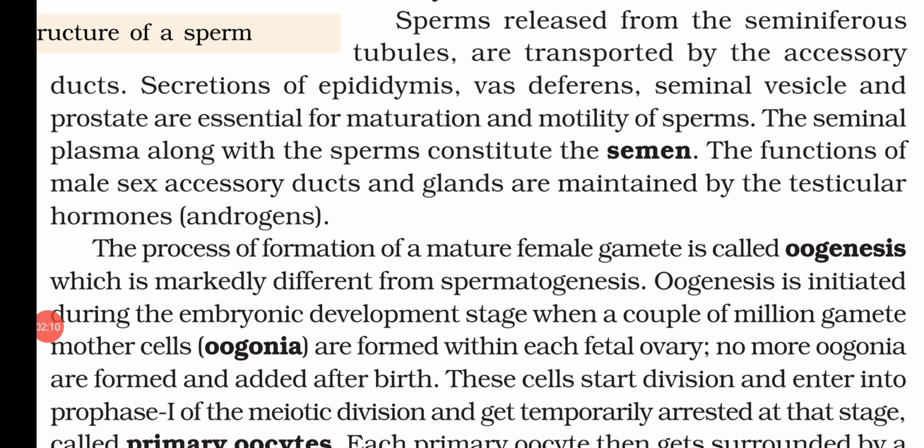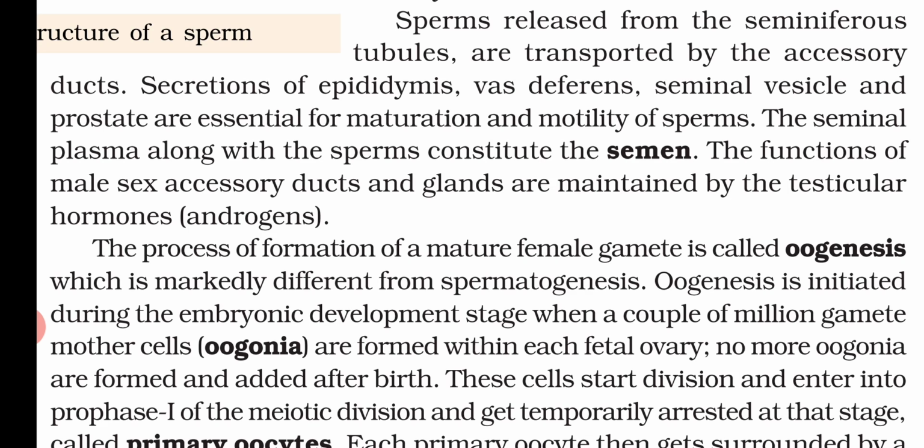Now whenever the sperms are released, they will be transported by the accessory ducts. After that, the secretions of the epididymis, vas deferens, seminal vesicle, and the prostate are essential for the maturation and the motility of the sperm. So whenever these glands are secreting their materials, this is very essential for the sperm's maturity as well as for their motility. So without them, the sperms are not able to mature, and they will not be motile.